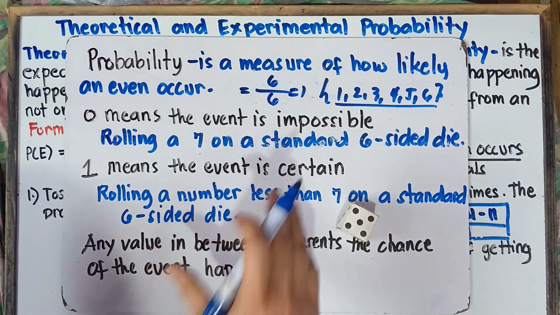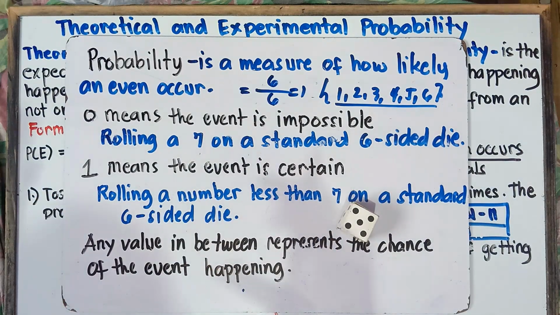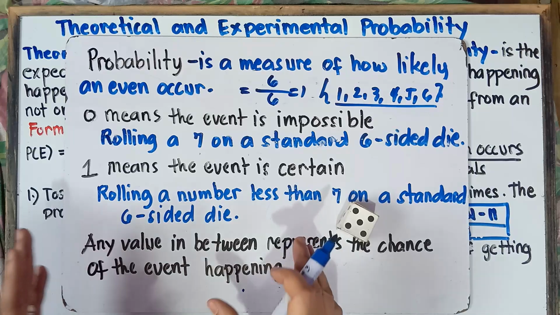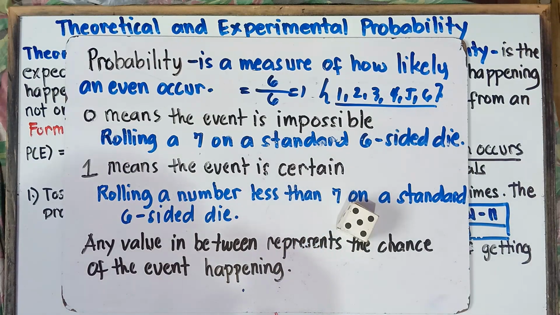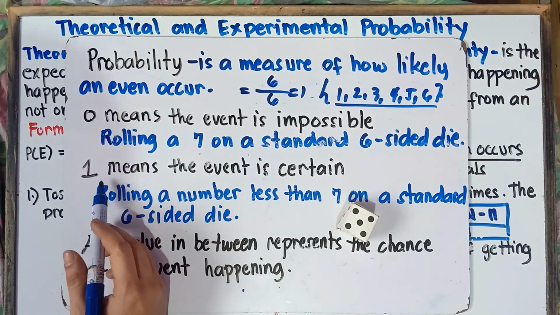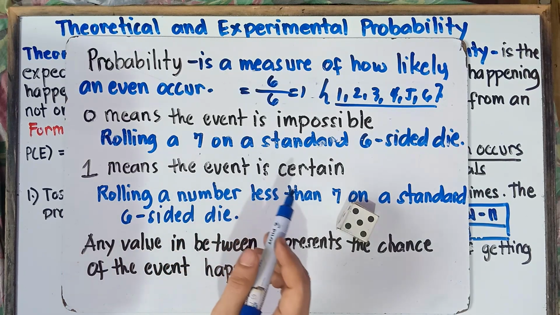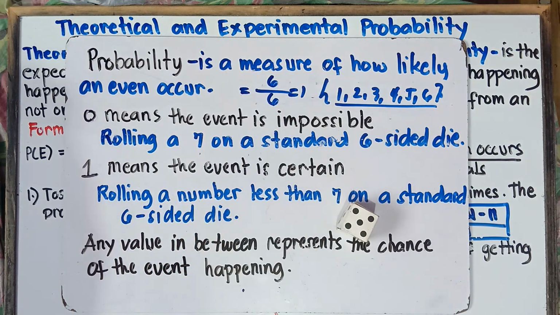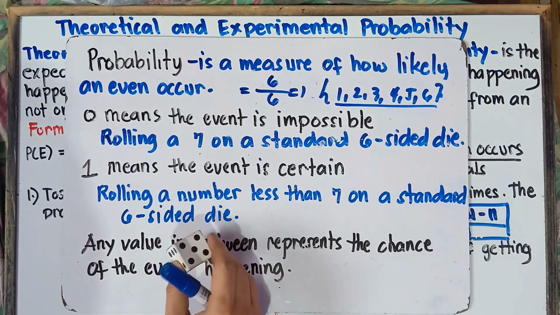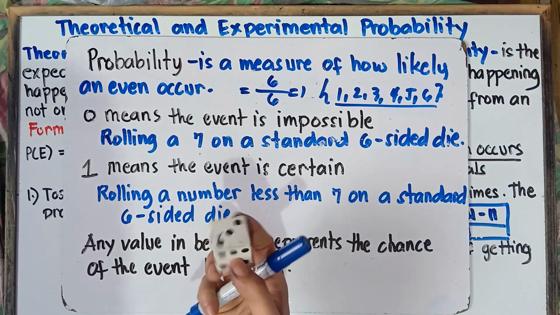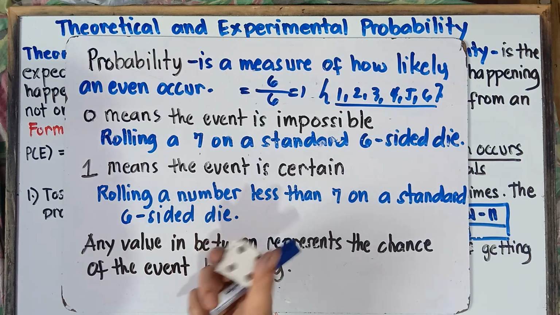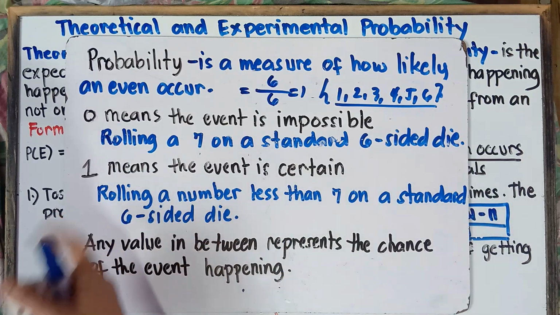But once again, class, do not be worried about this. I will give you plenty of examples with regards to probability, theoretical probability, and experimental probability, for you to really understand this. Once again, if your answer is 1, it means the event is certain or sure. 6 divided by 6 is equal to 1, because all of the numbers on the 6-sided die are less than 7. That's why the answer is 1.